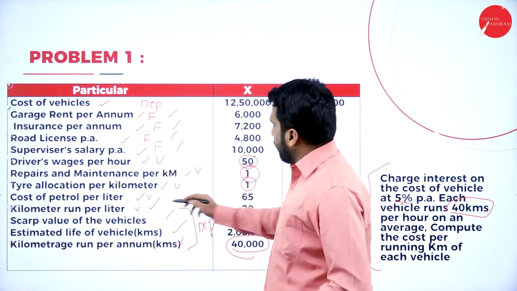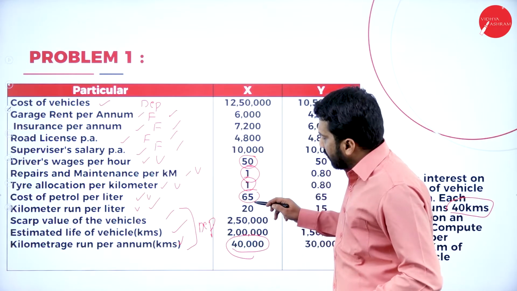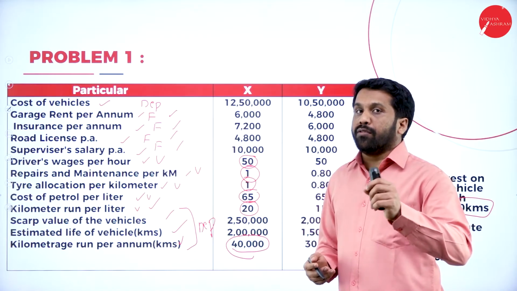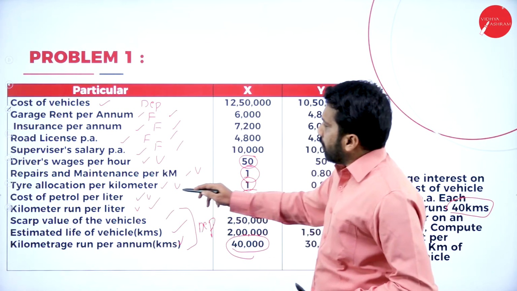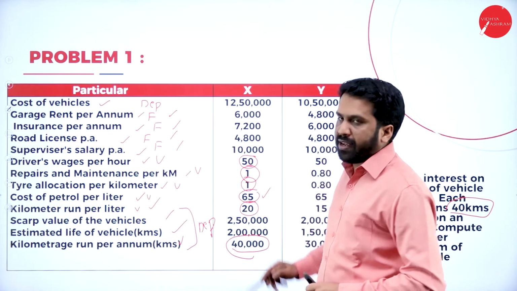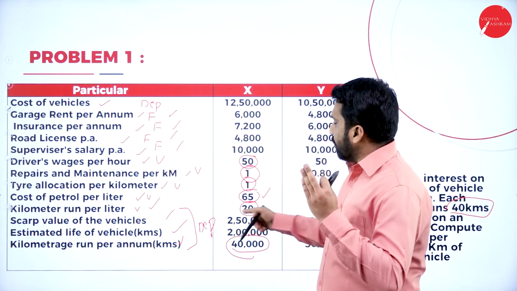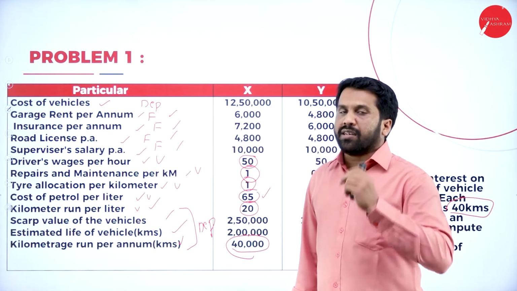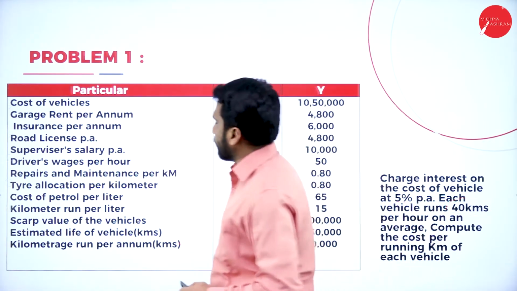Cost of petrol per liter is how much? 65. Kilometer run per liter is how much? 20. So you will get the petrol fuel cost per liter. Now easy. Cost of petrol per liter 65. So just assume that 65 rupees your fuel charges and your vehicle gives 20 kilometers per liter. Now what is per kilometer? 65 divided by 20, you will get your charges.